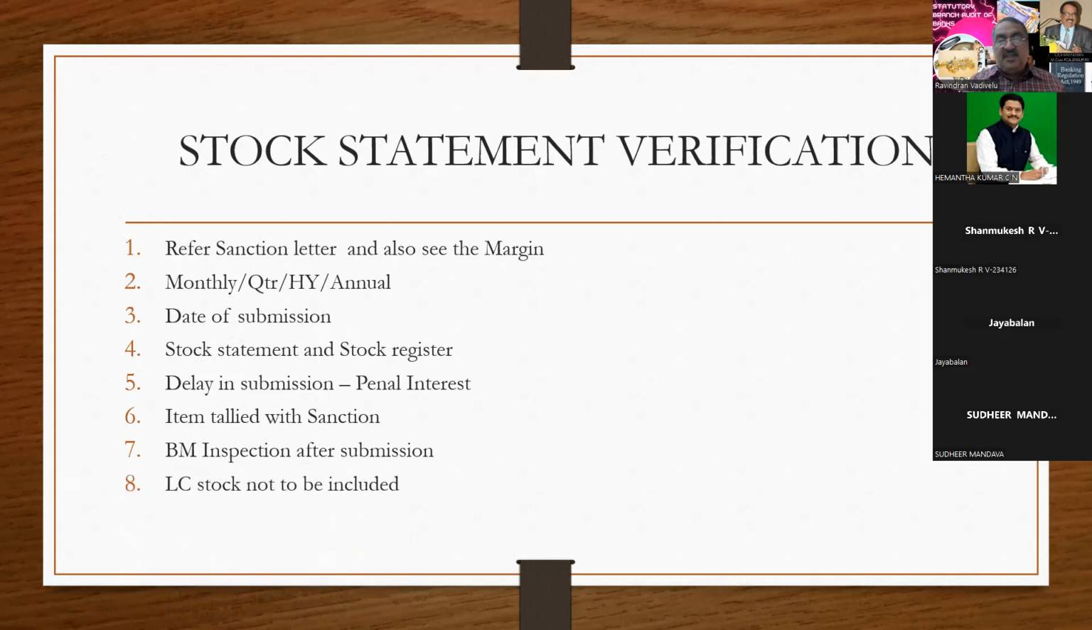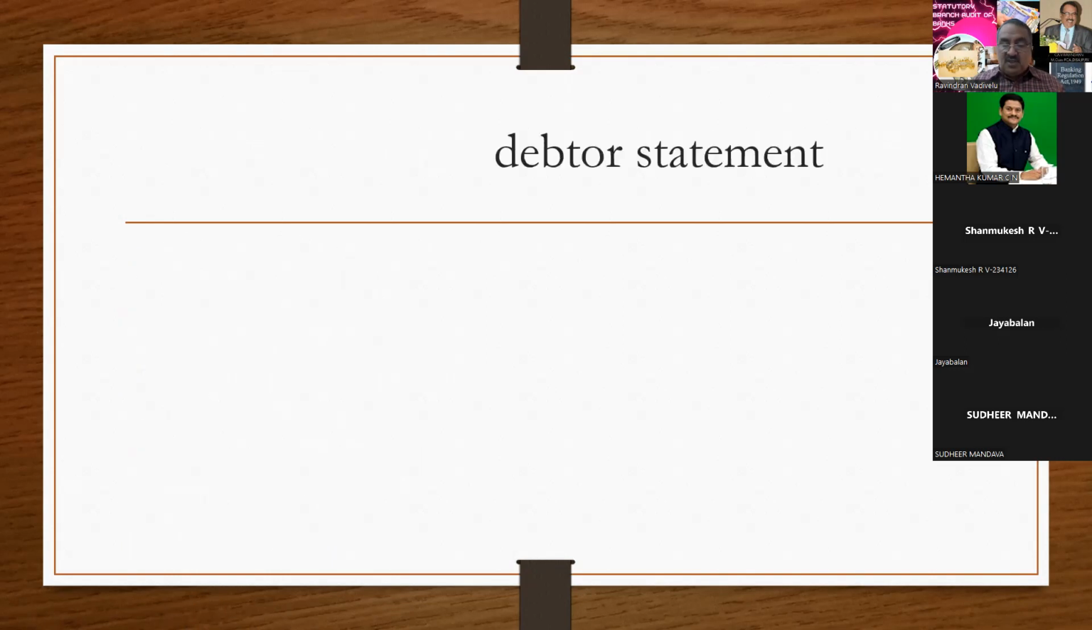Next item is LC stock should not be included in the stock. That means, with reference to LC stock, the ownership lies with the supplier of the goods till the payment is made. So LC stock should not form part of the stock statement. Then only you have to arrive at the drawing power. This is with reference to the stock statement.